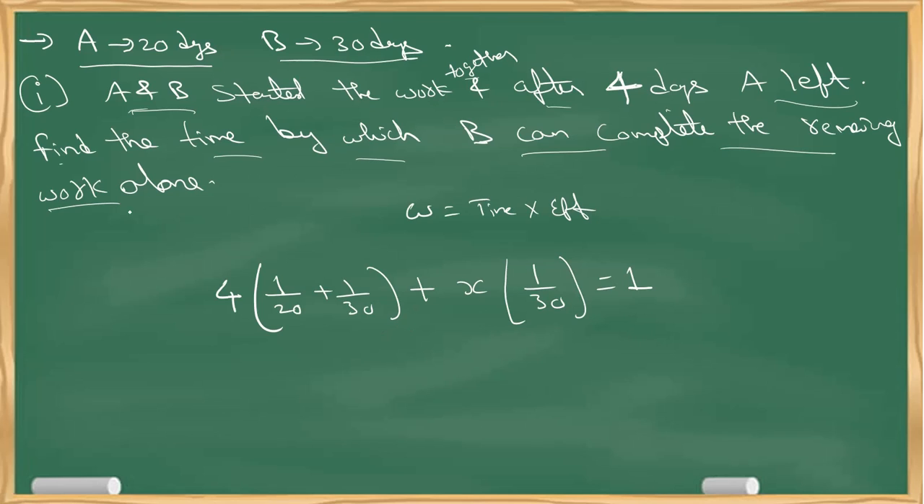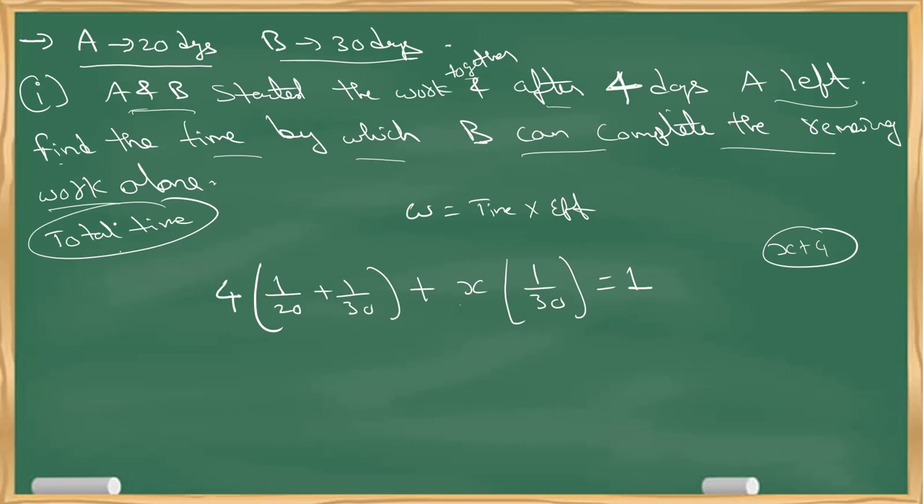That's all. Sometimes they'll ask not the time only which we have, but to find the total time to complete the work. Total time means whatever x value you get, you have to add 4 to it. So be very careful what they are asking: whether the time B alone takes to complete the work, or the total time for this process. Be extra careful while solving these kinds of problems.